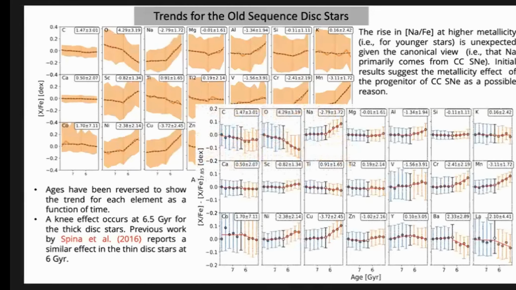The plot over here is similar to the one you have over here, but this time around we plotted the error bars. We see that sodium still shows that particular increase from around 6.5 gigayears, with a continuous increase in the abundance of sodium at intermediate ages in the plot as well.